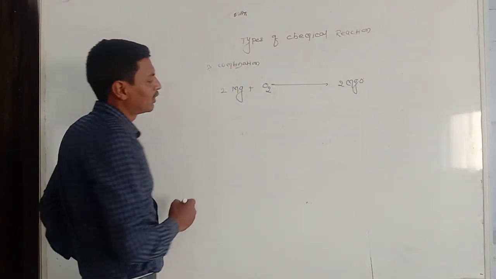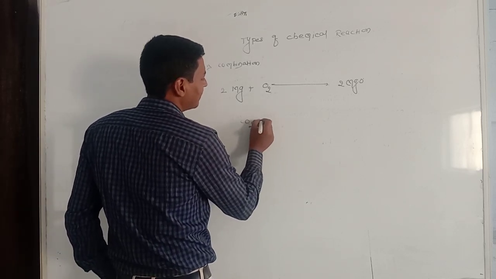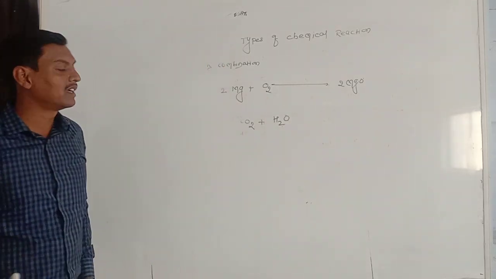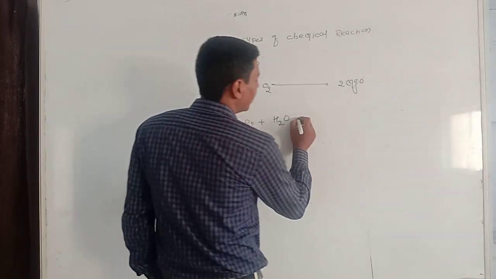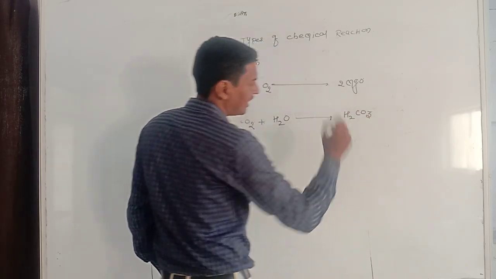We can write one more example, that is when carbon dioxide is treated with water. Here also we can see 2 reactants are there, and they produce carbonic acid.